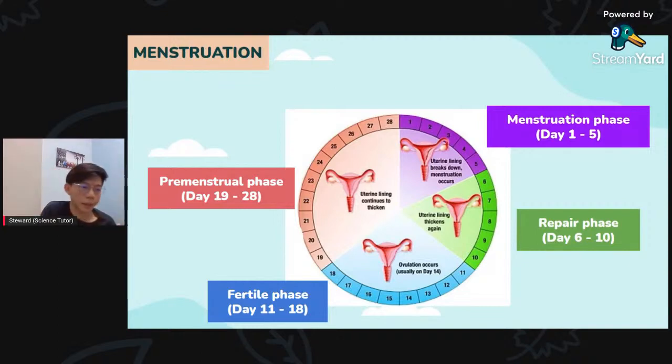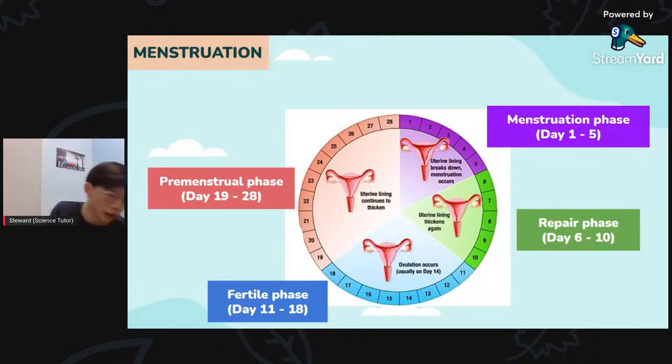Now we have the fertile phase, the third phase, the blue one, from day 11 to day 18. Here ovulation occurs. What is the meaning of ovulation? Ovulation is when the ovum is released from the ovary.